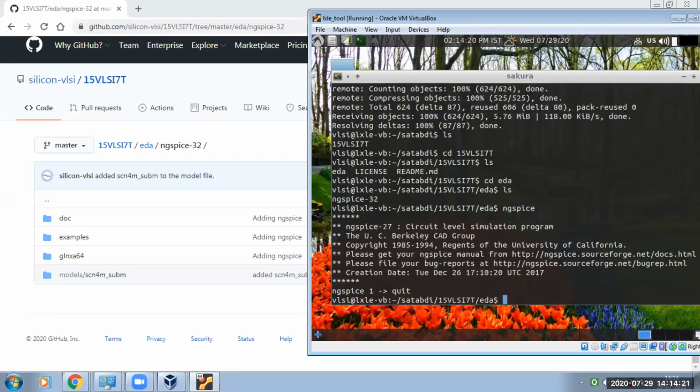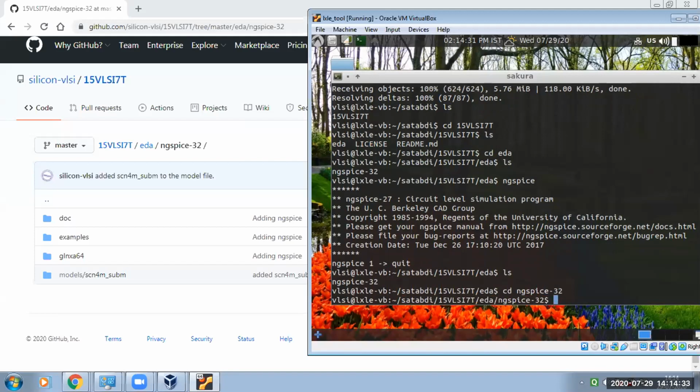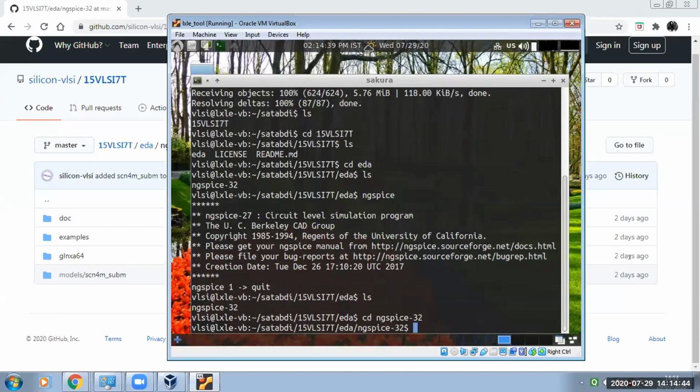Here the ngSpice 32 is the simulator. Whatever circuit you design, or whatever netlist you create, you will simulate that using this simulator. This simulator's name is ngSpice 32. Inside this ngSpice 32 a lot of examples are there, and you will show that.